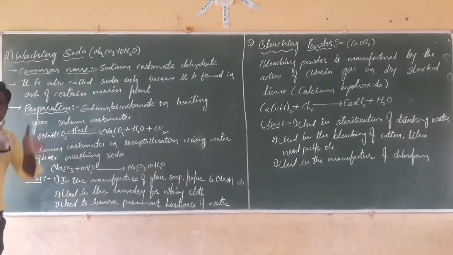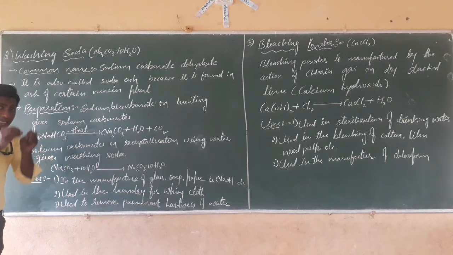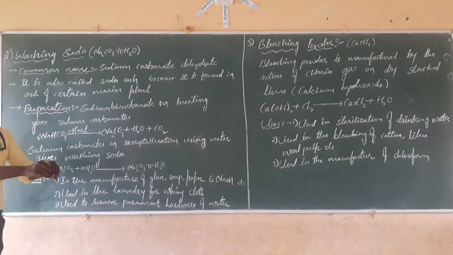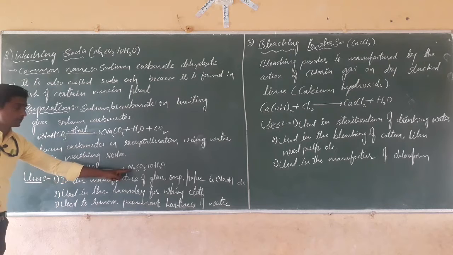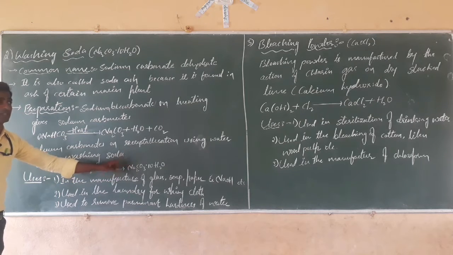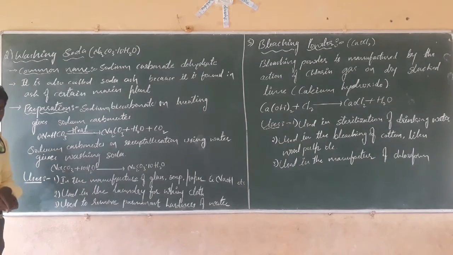Understood? First we take sodium hydrogen carbonate and heat it. We get sodium carbonate, while water and carbon dioxide gas evaporate out. The product obtained is sodium carbonate. That sodium carbonate on recrystallization with 10 molecules of water gives washing soda, the hydrated sodium carbonate. Isn't it? Next, dear students, uses of sodium carbonate.